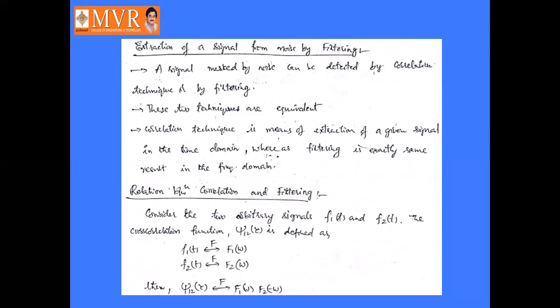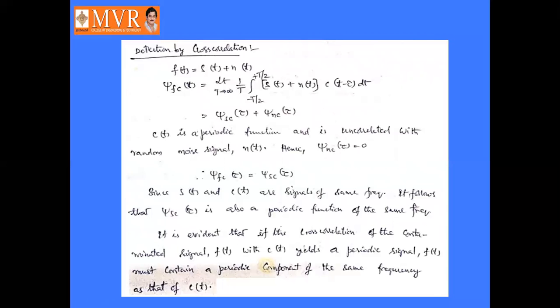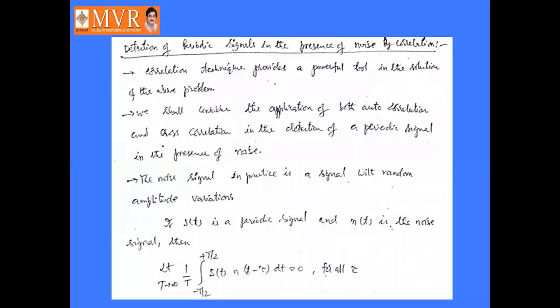Next we will discuss the extraction of a signal from noise by filtering. In the earlier topic we discussed the detection of a periodic signal in the presence of noise by correlation, whether it is cross correlation or autocorrelation.